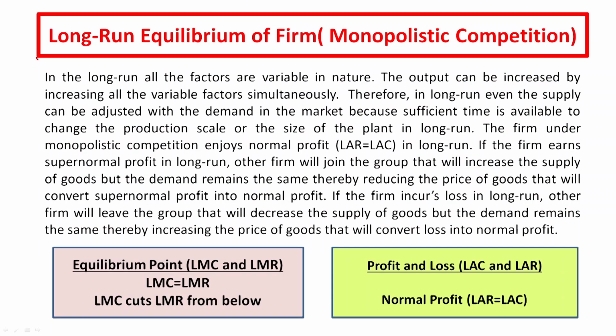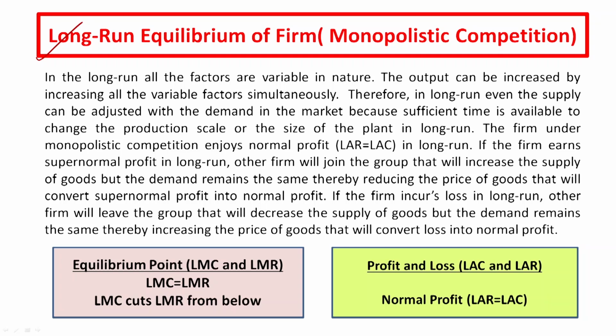Now, coming to the long term equilibrium of the firm. In the long term, there is only one factor, and that is the variable factor. All the factors can simultaneously be increased in order to increase the production.